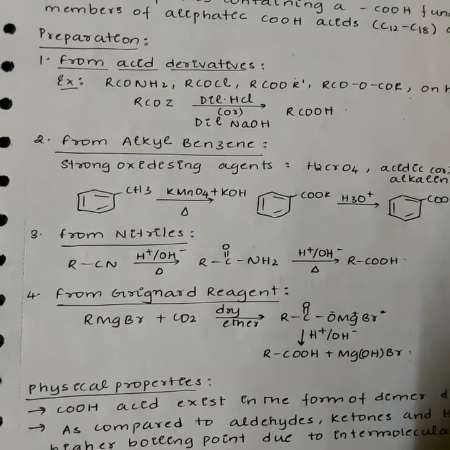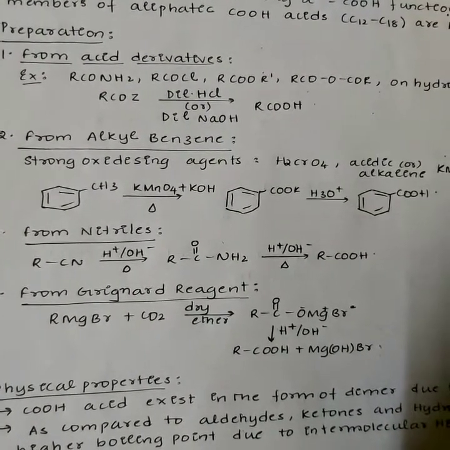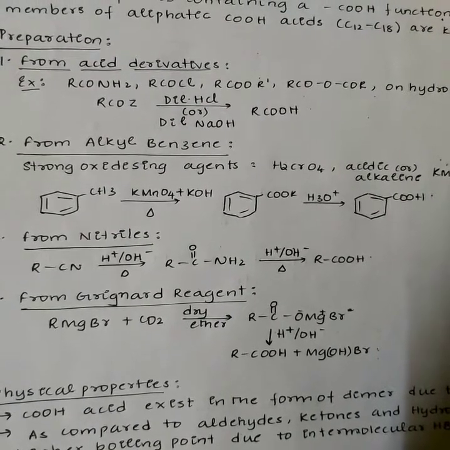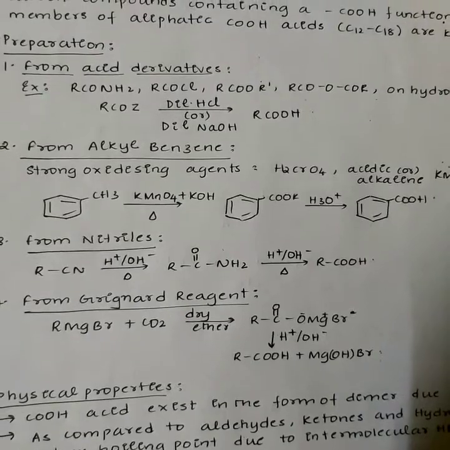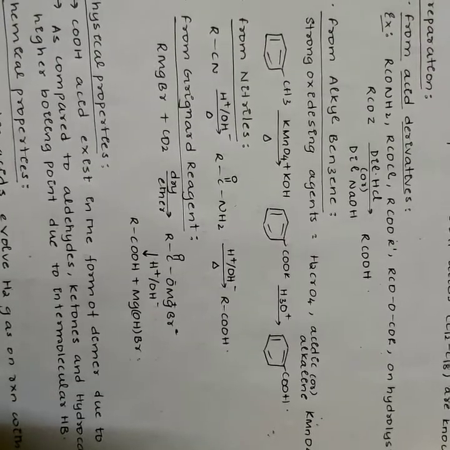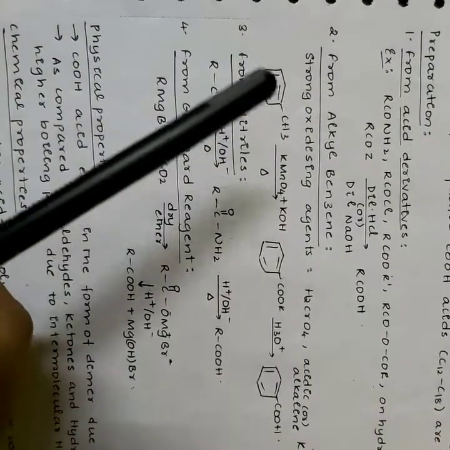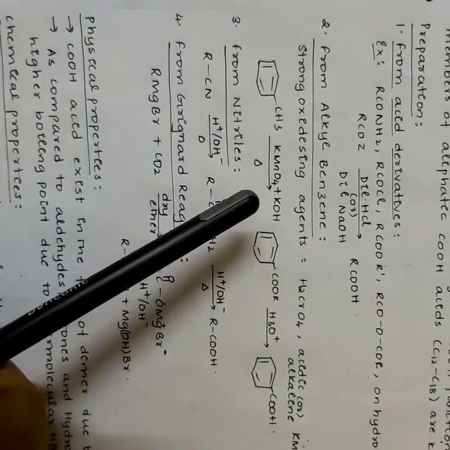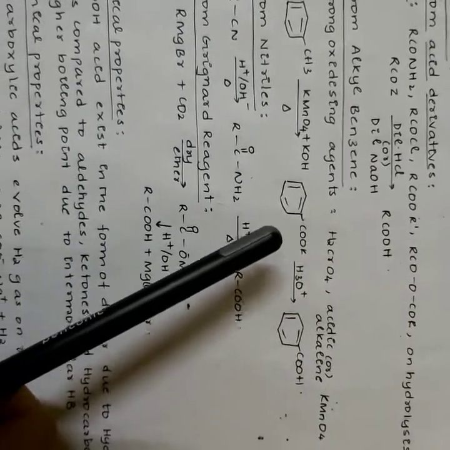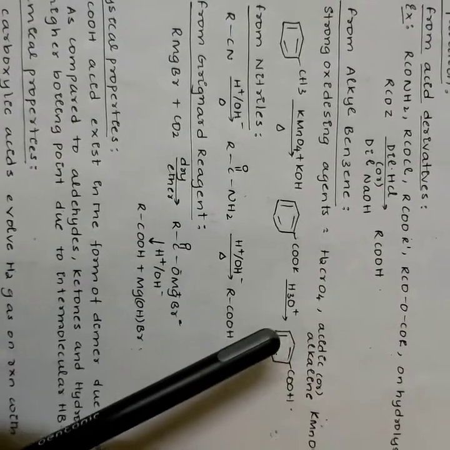From alkyl benzene. Alkyl benzene, when treated with strong oxidizing agents like H2CrO4, chromic acid, acidic or alkaline KMnO4, gives benzoic acid. When we consider toluene and treat it with KMnO4 plus KOH mixture on heating, it gives rise to COOK. On hydrolysis, it gives carboxylic acid.